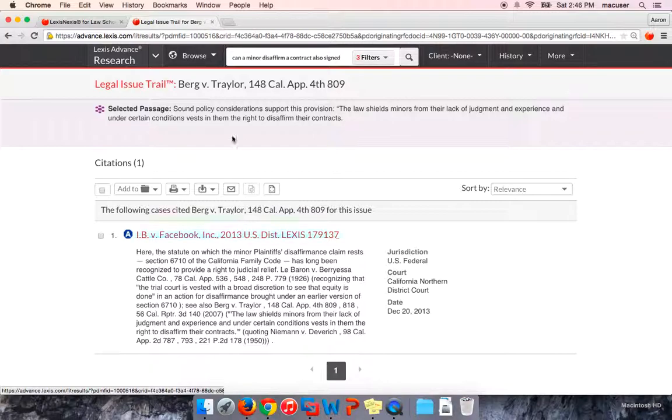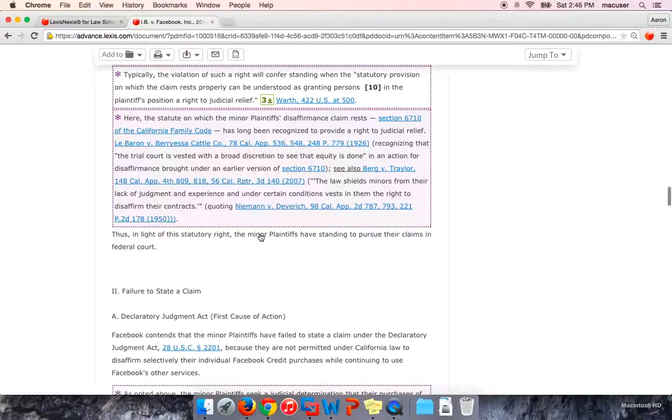But I know for a fact that this case, I.B. v. Facebook, cites Trailer for that statement, the law shields minors for their lack of judgment. So when I click into this Facebook case, I am then taken to the point where Berg v. Trailer is actually cited. So here it's talking about minor disaffirmance claims, and then you'll see here Berg v. Trailer cited.